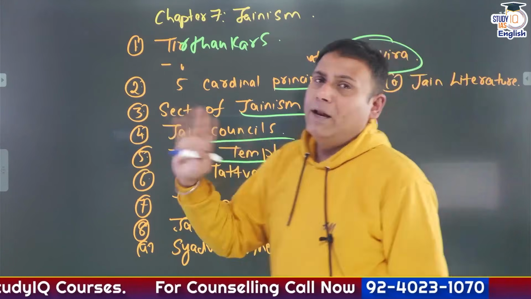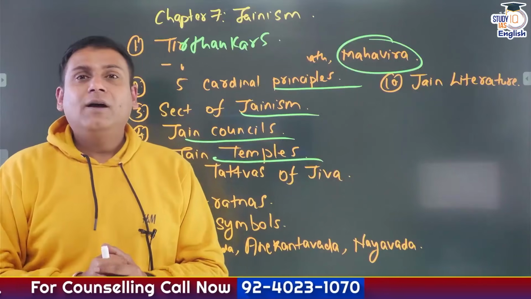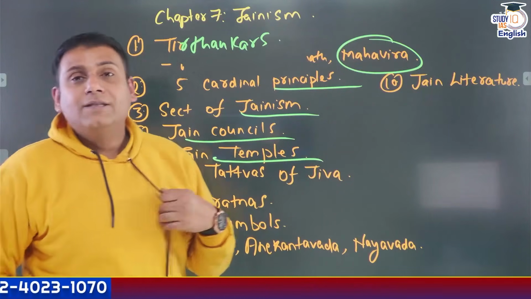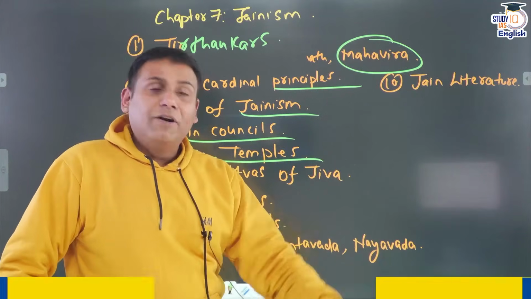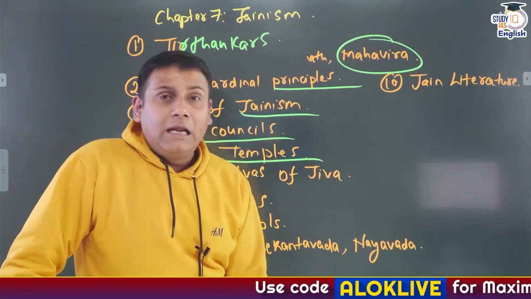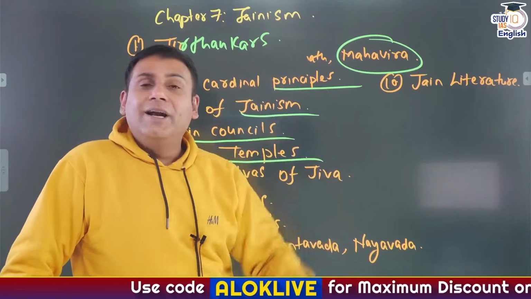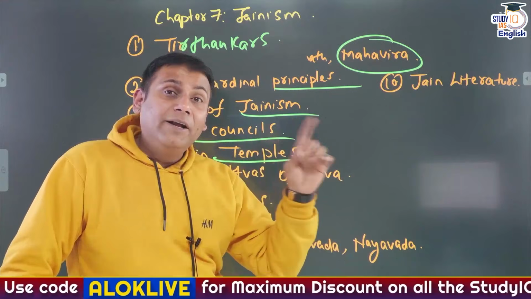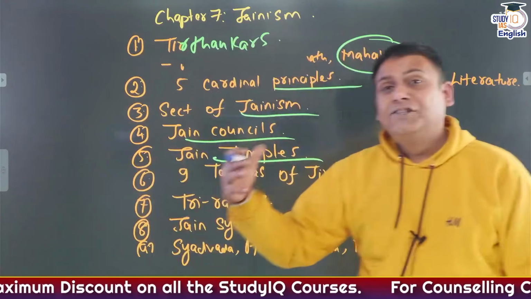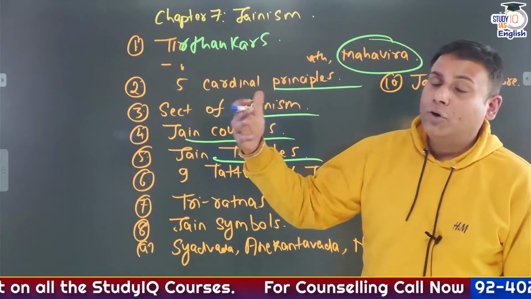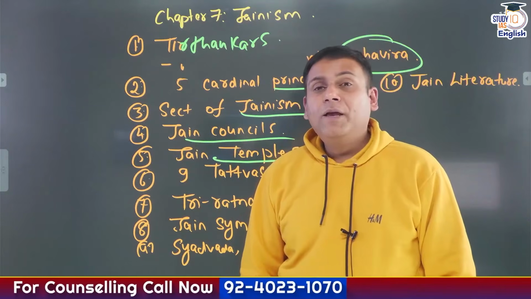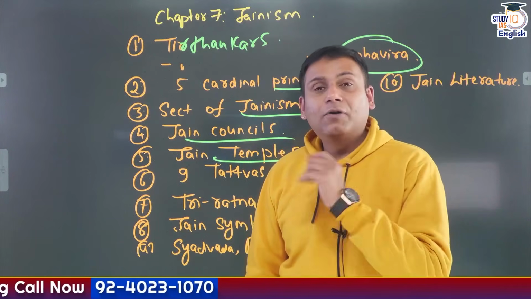Like Shravan Belagula. Here you will find the Gomteshwar Bahubali statue. It is located in Karnataka. Then there is another important Jain temple referred as Lodhruv Jain temple, located in Rajasthan. Then last year, Palitana Jain temple was in news. Now, why was Palitana Jain temple in news? Government of India had declared Palitana as the first 100% vegetarian town or city of India. Reason being, specifically speaking, it is sacred from the perspective of Jainism.